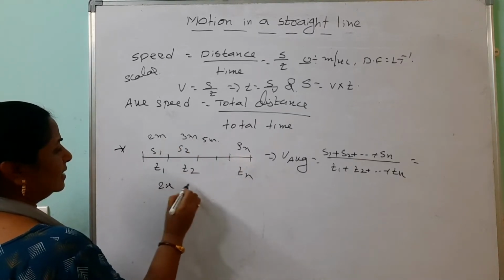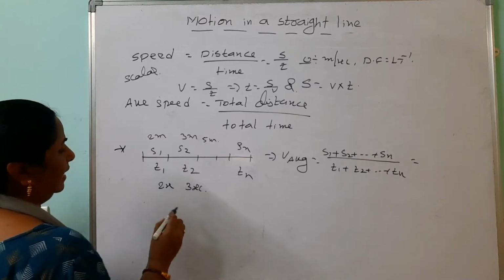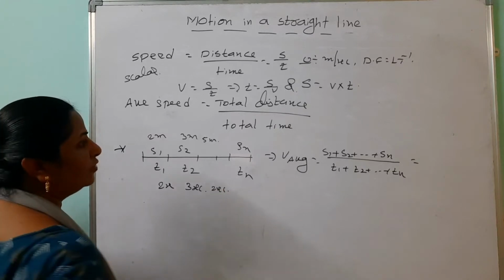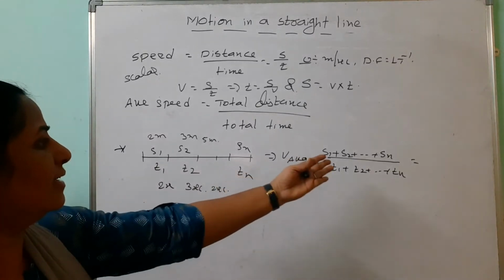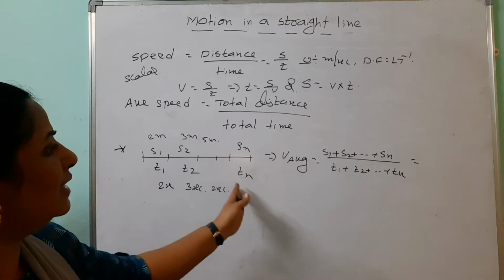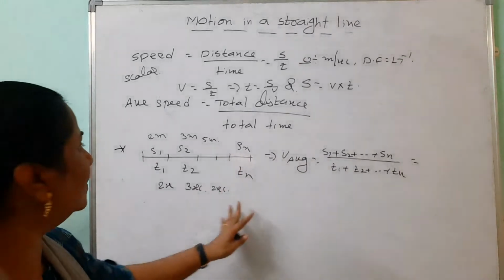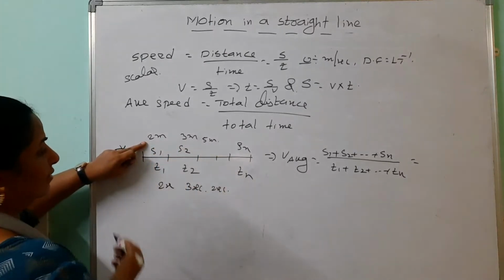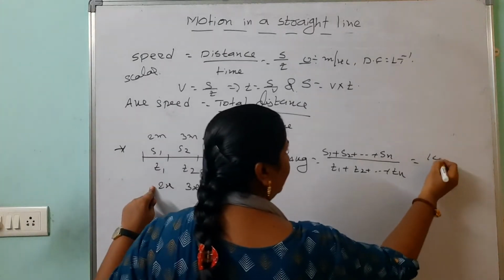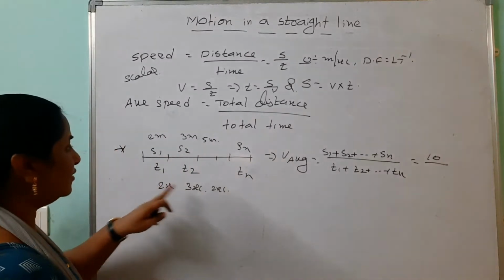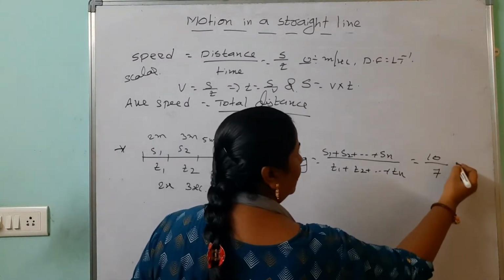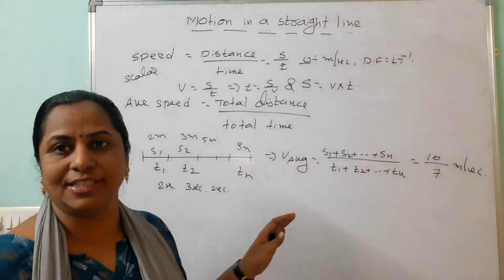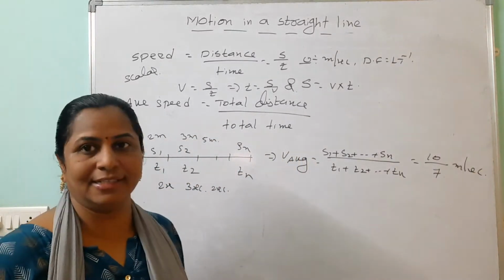This is 2 seconds, this is 3 seconds, and the next is 2 seconds. How to find out the average speed here? n is the number of terms. If it is having only 3 terms, you can take only 3 terms. So total distance is how much? 2 plus 3, 5. 5 plus 5 is 10. Time is how much? 5 plus 2, 7. So 10 by 7. Average speed of this one is 10 by 7 meters per second.